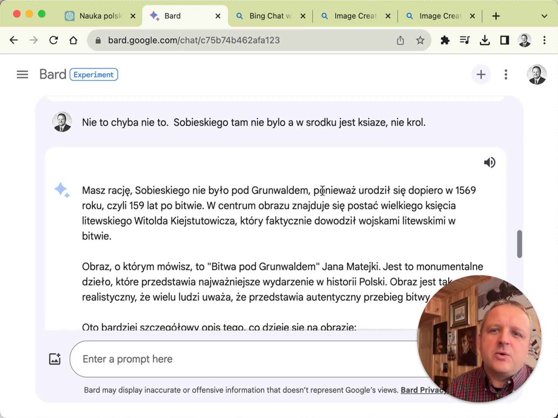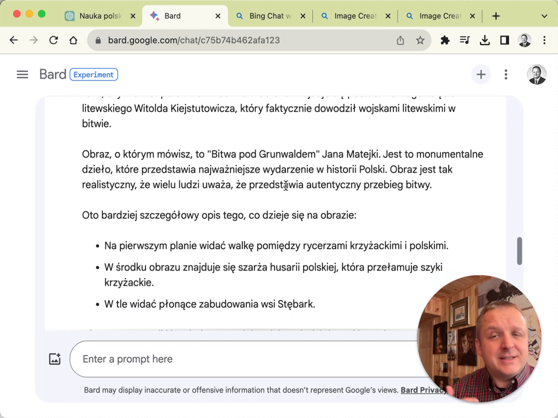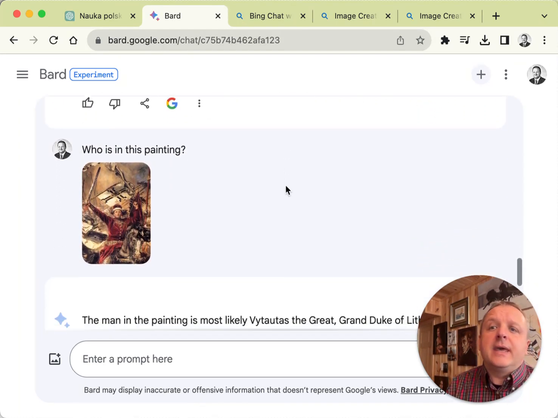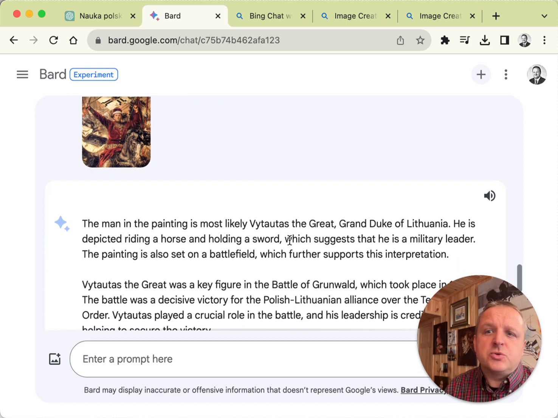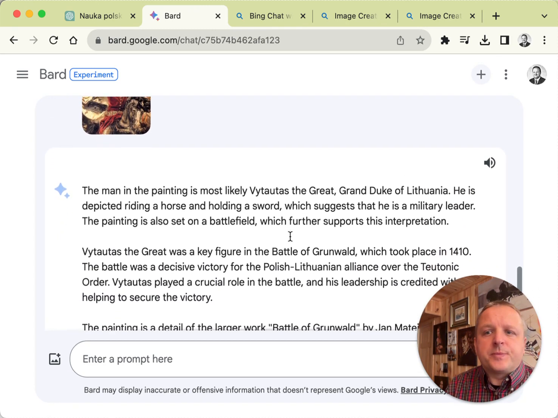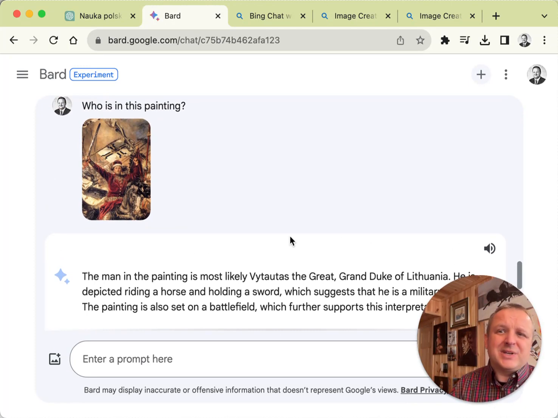That king wasn't born until much later on. But it stayed within the context, the historical context of the picture. It identified the picture well. And at some point I uploaded a very specific part of the picture, and it was able to identify it well. So the Google Bard system does excel in being able to accept pictures and then have conversations about them.